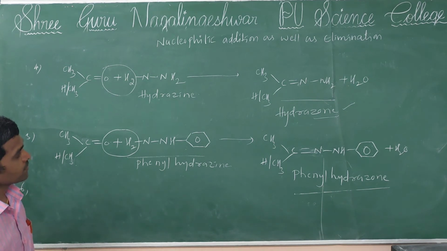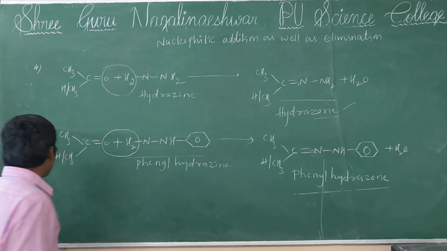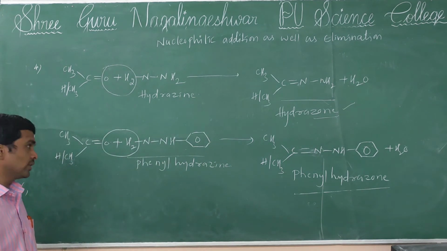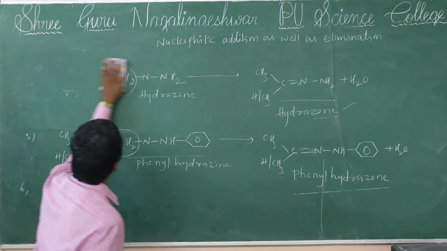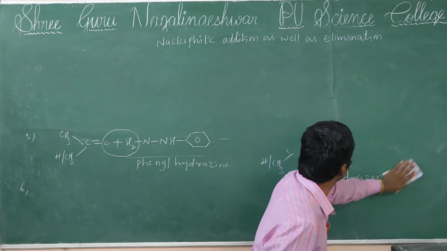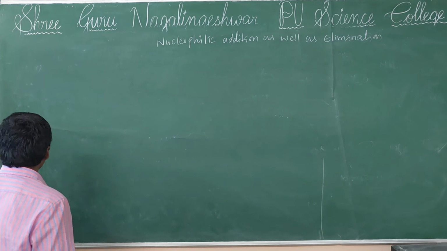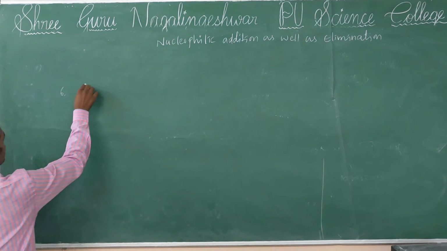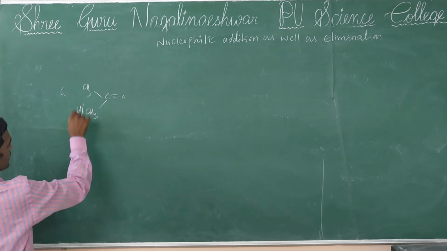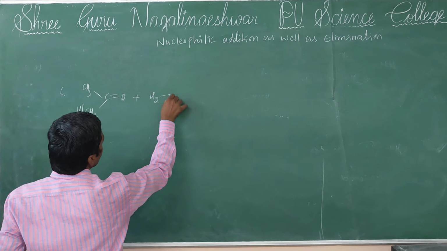Next, the sixth one, that is a very important reagent. That reagent is used to identify aldehydes and ketones. Aldehydes and ketones both react with 2,4 DNP.